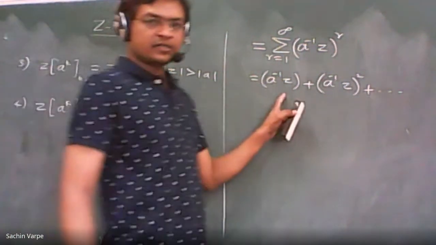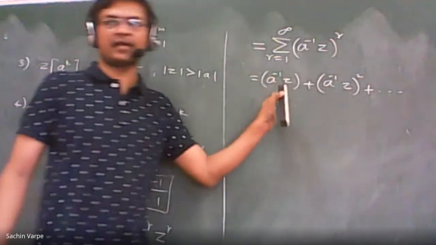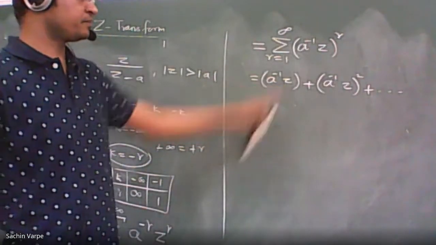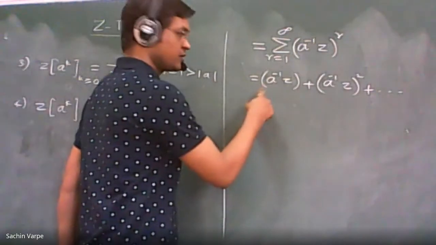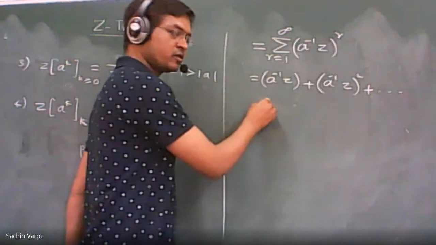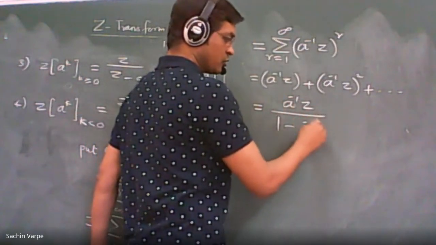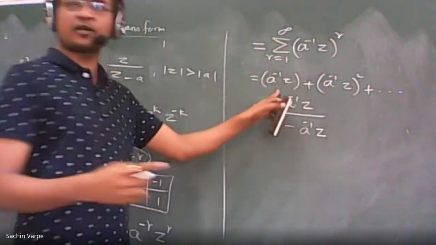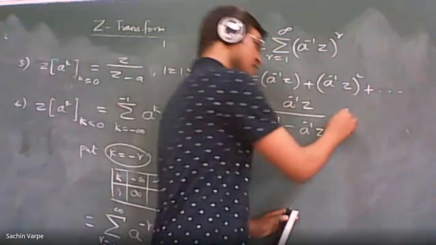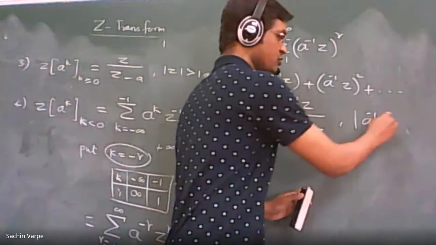It is a geometric series with a common ratio a raised to minus 1 z. That is z by a actually, because a raised to minus 1 is 1 upon a. So this is a geometric series, and that will converge to what? First term upon 1 minus common ratio. Fortunately, first term and common ratio are the same, please don't get confused. It will converge only if the mod of the common ratio, that is a raised to minus 1 z, is less than 1.